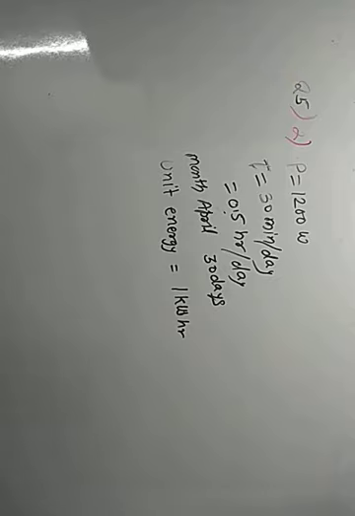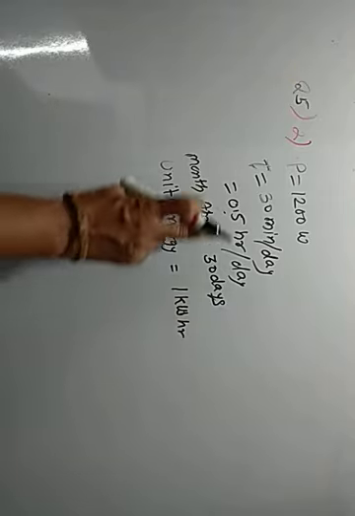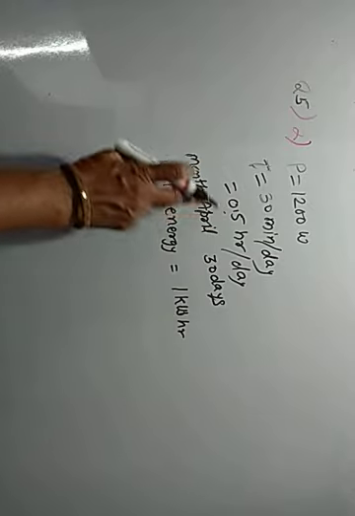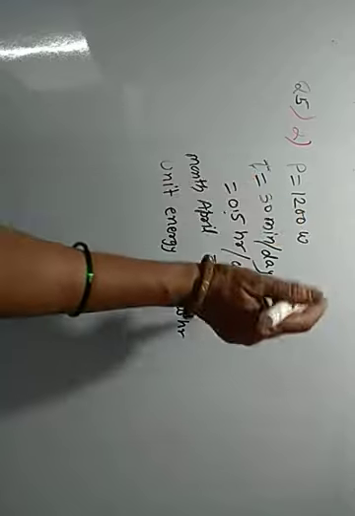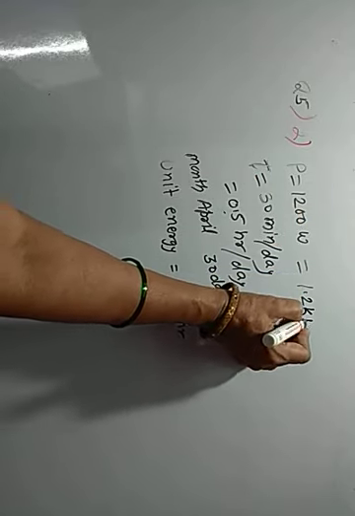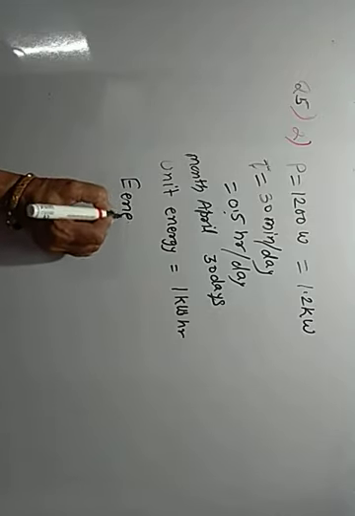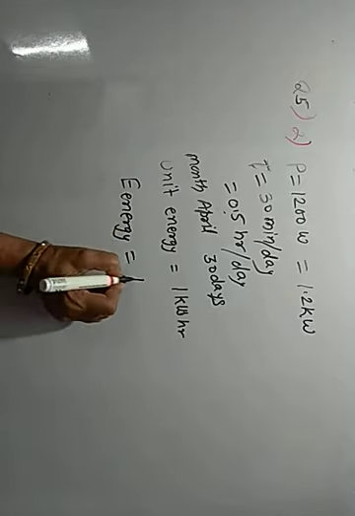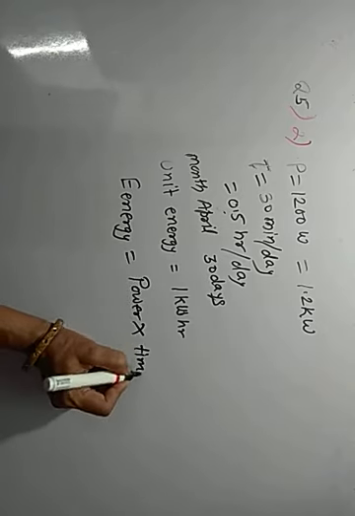So we have to convert time into hours. This is half an hour per day. We have to find the total time, and this is kilowatt. This is simply watts, so we have to convert into kilowatts. That is equal to 1.2 kW. Now, energy is equal to power into time.